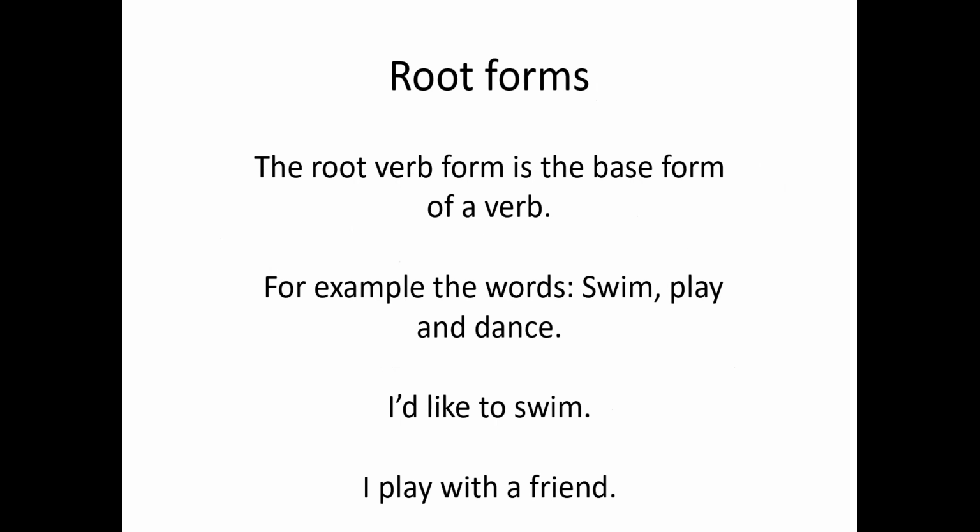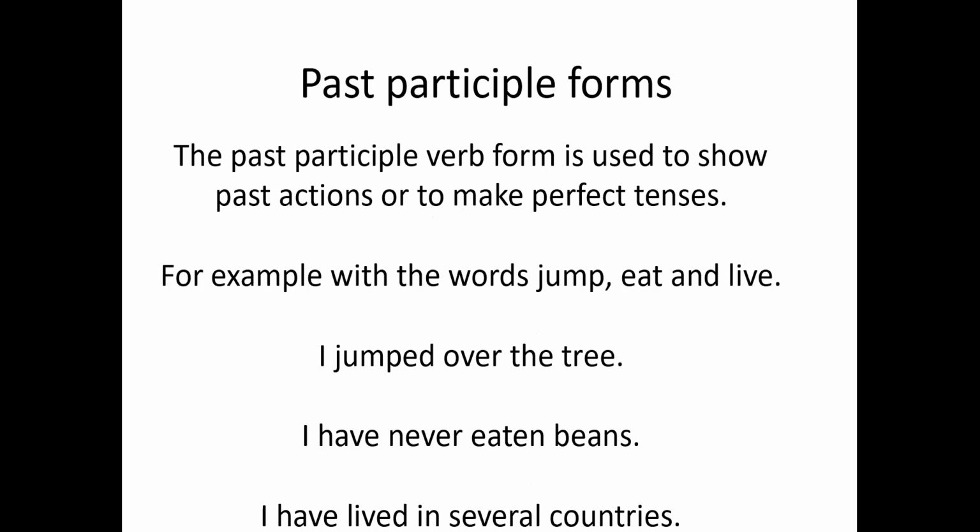So the root verb form is the base form of a verb. When we're talking about root forms, for example, the words swim, play, and dance, these are the root forms of the verb. This is the way you would describe the verb to swim, to play, to dance, right? And here's a couple examples. I'd like to swim. I play with a friend. In root form, very simple sentences will be formed with the root forms, generally.